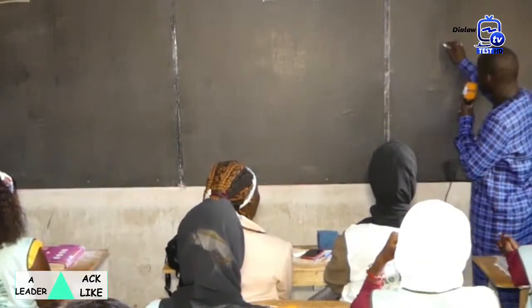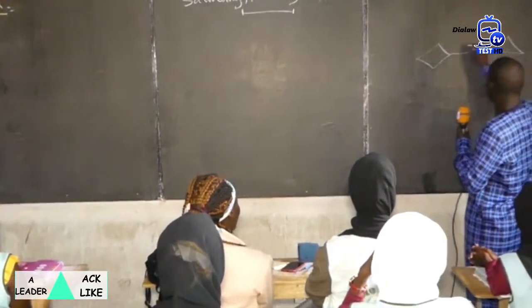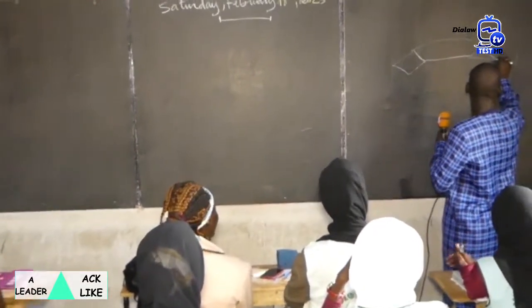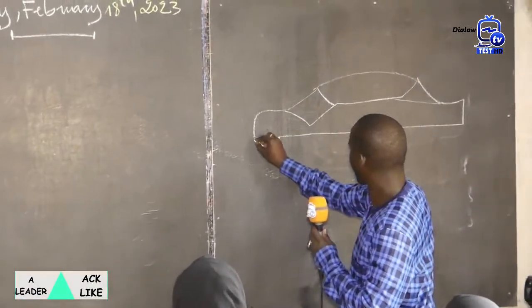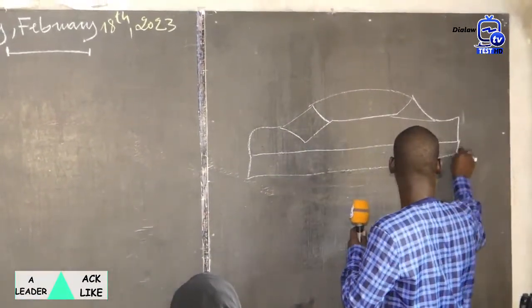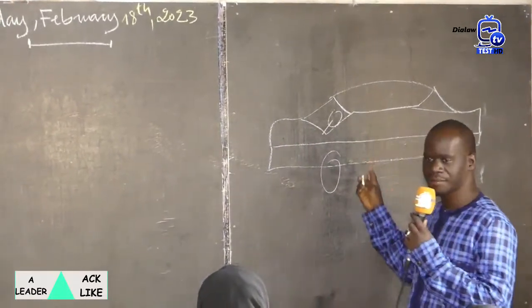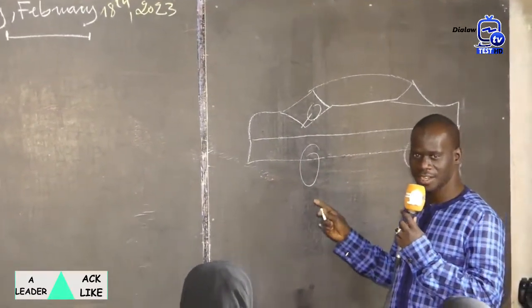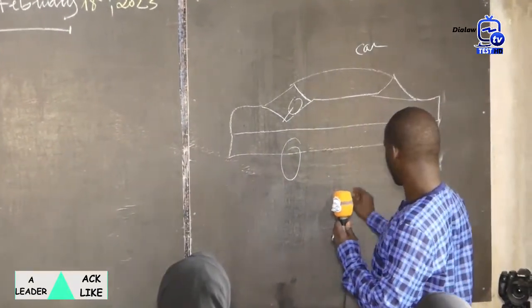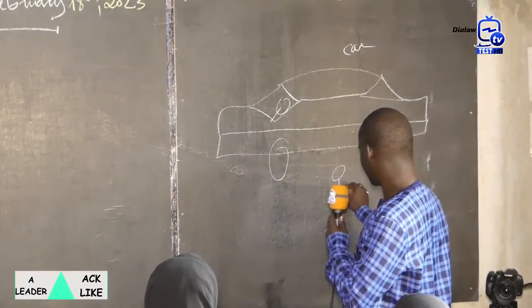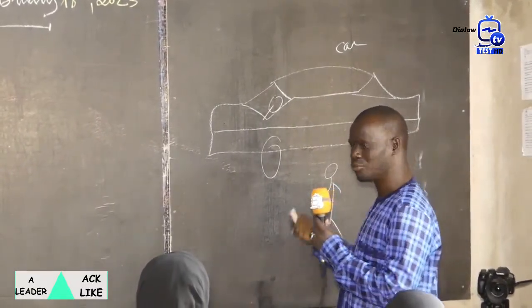I'm going to draw something. What is this? It is a car. Here we have someone. You can name him Omar, Ali, Musa.